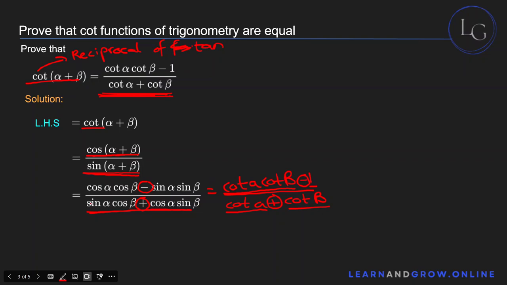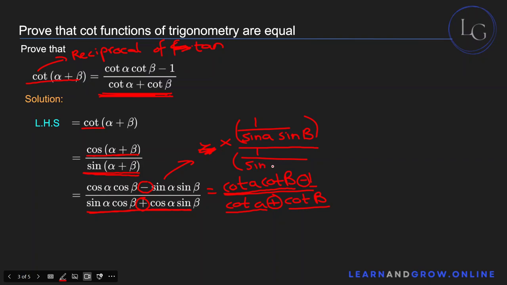So now just divide the entire function by sine A sine B. So basically, instead of dividing it, multiply this entire function by 1 over sine A sine B over the same thing, right?